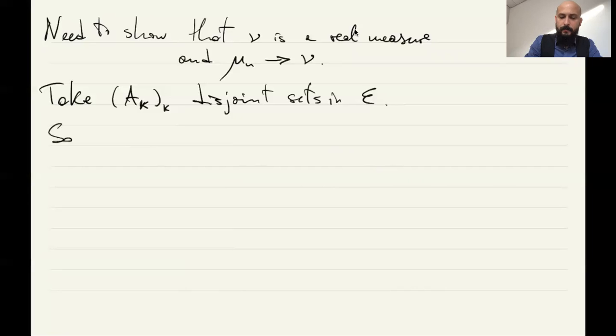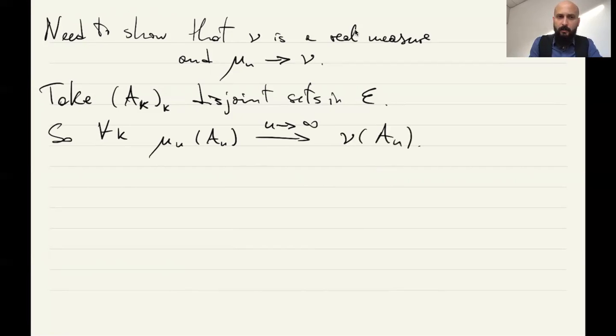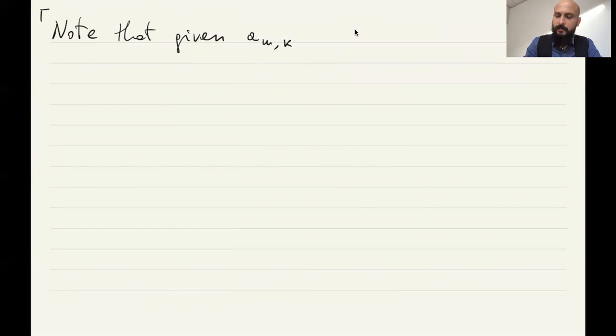Okay, so what we know is that for any k, mu_n(A_k), as n goes to infinity, converges to nu(A_k). Now, I want to see this as a convergence of functions. So let me open a parenthesis here. Suppose that you have numbers depending on two indices, two natural indices, n and k, of non-negative integers.